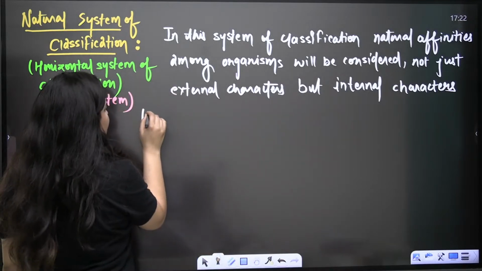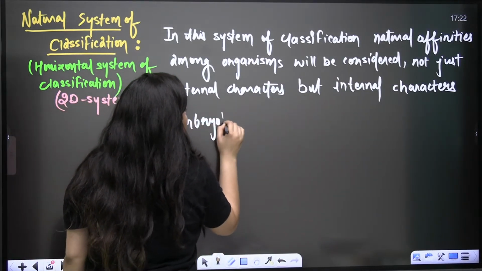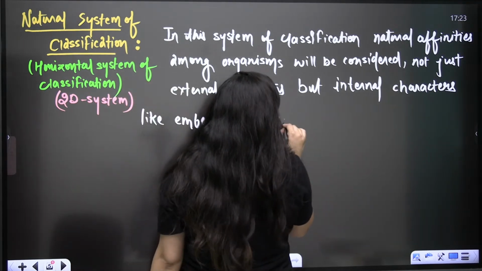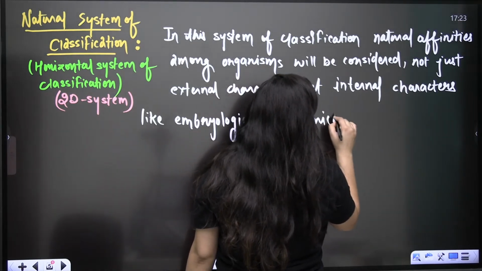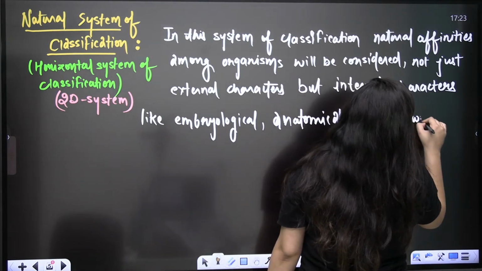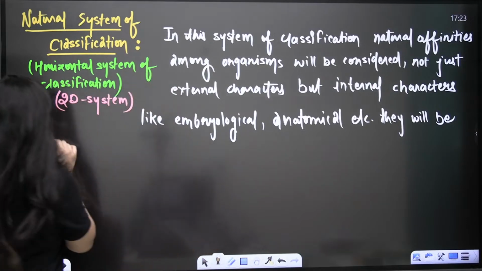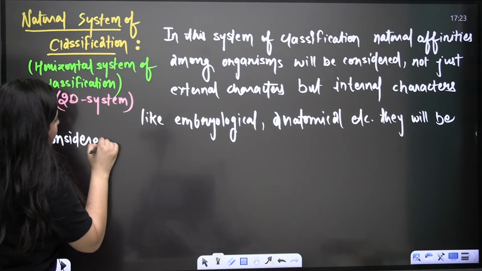Internal characters like embryological, anatomical, etc., they will be considered. So this is what you need to note down. Done? So this is about the natural system of classification.